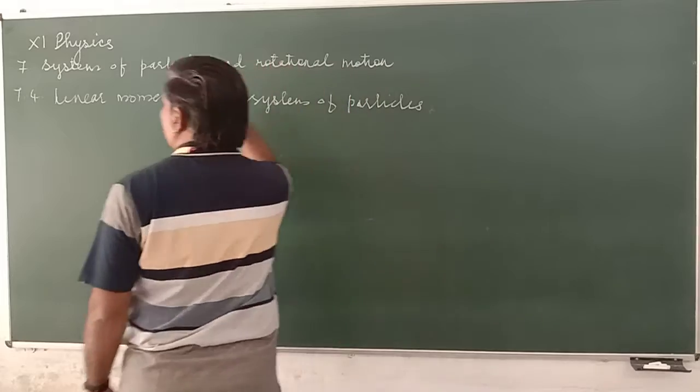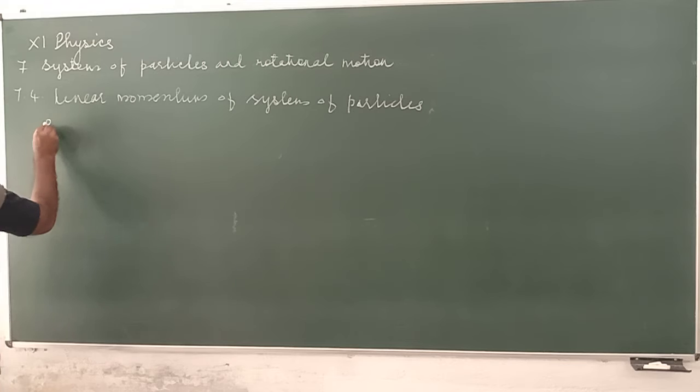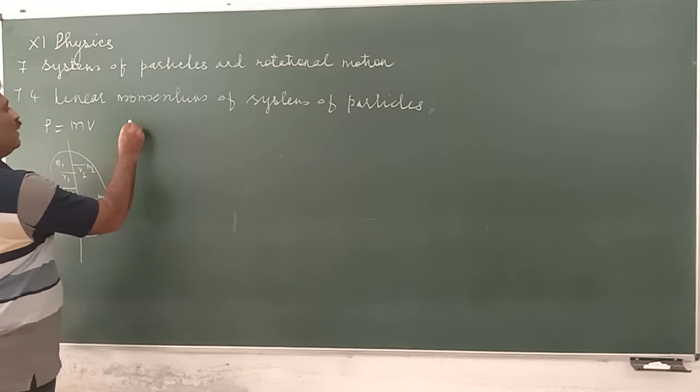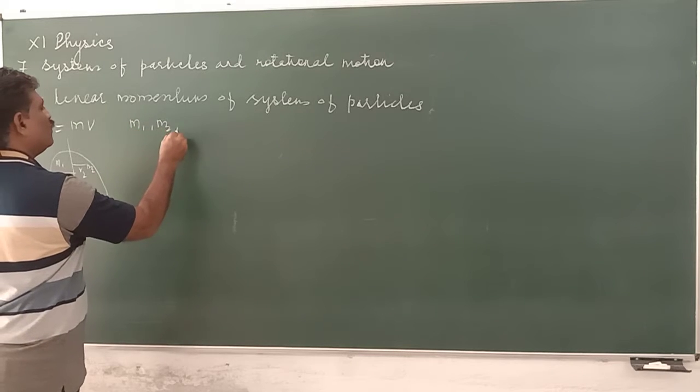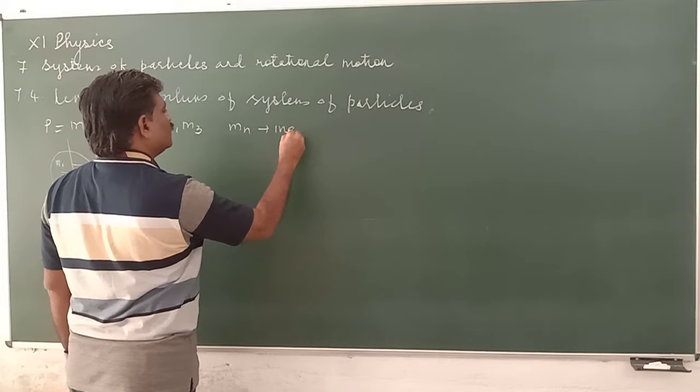We know that momentum is defined as the product of mass and velocity. Suppose there is a rigid body which has particles m1 at r1, m2 at r2, m3 at r3, m4 at r4, and mn at rn, where m1, m2, m3 and so on up to mn are masses.